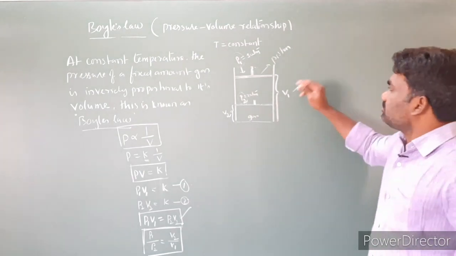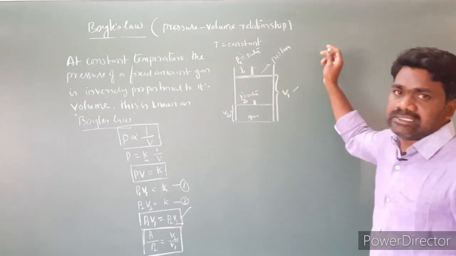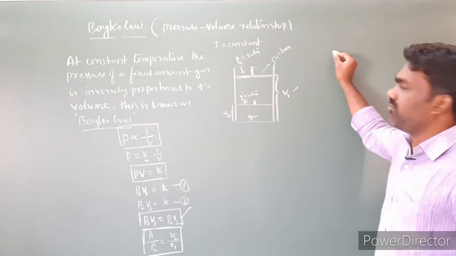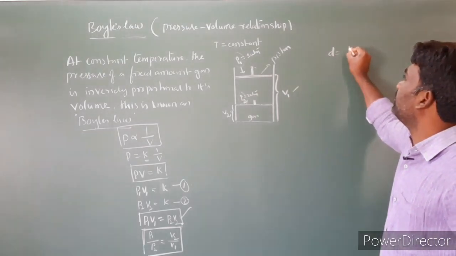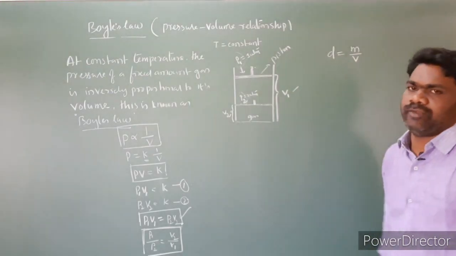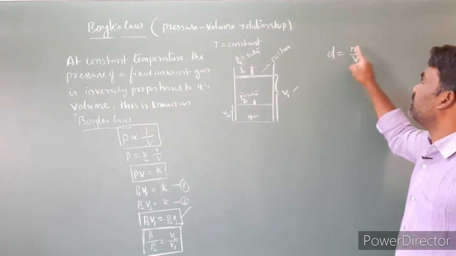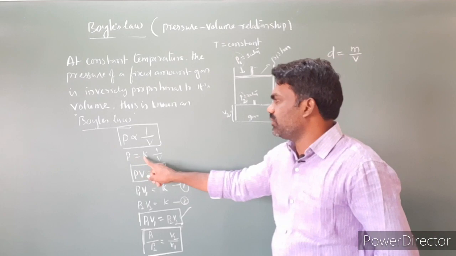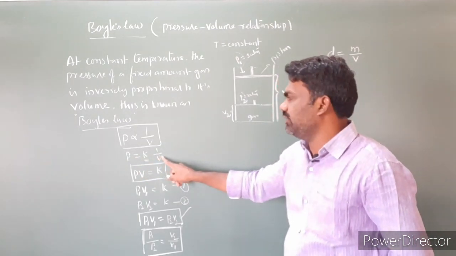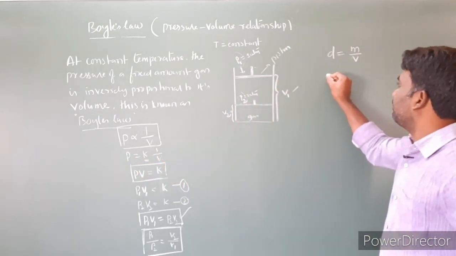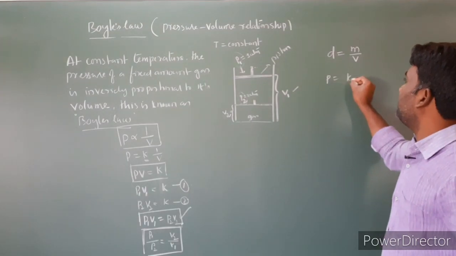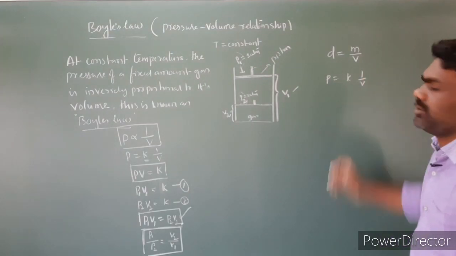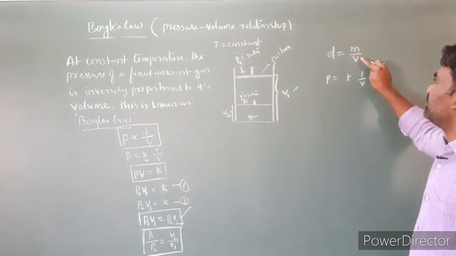Next, we already know very well that density D is equal to M by V, mass by volume. And I am taking the equation P is equal to K into 1 by V. So the V value we have to substitute in this equation.